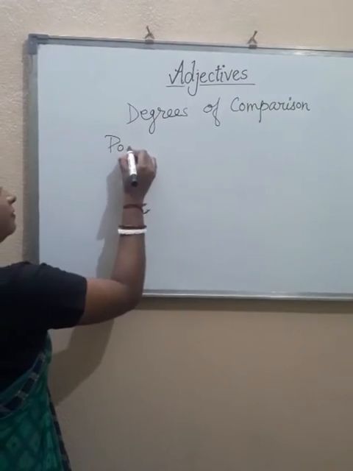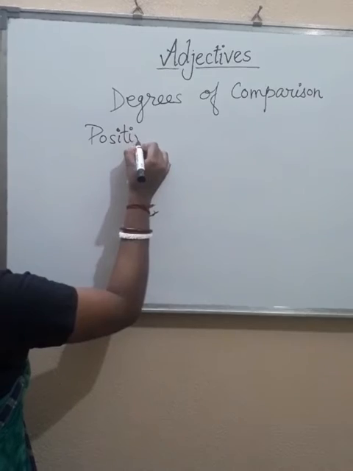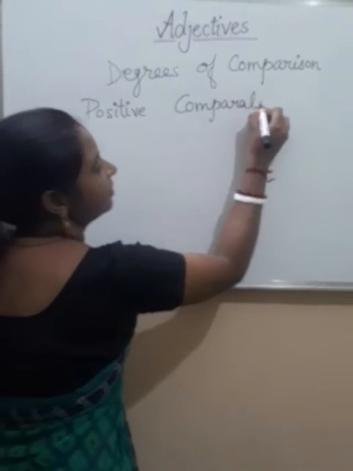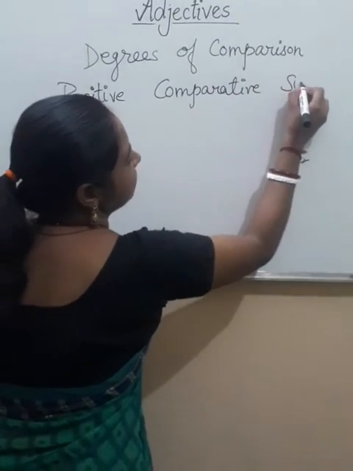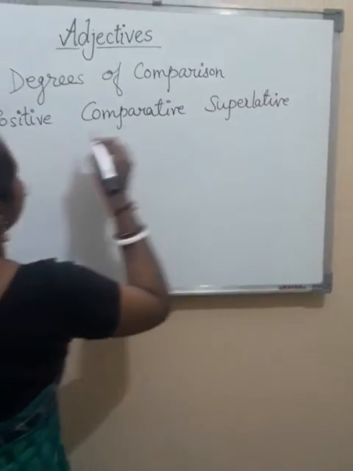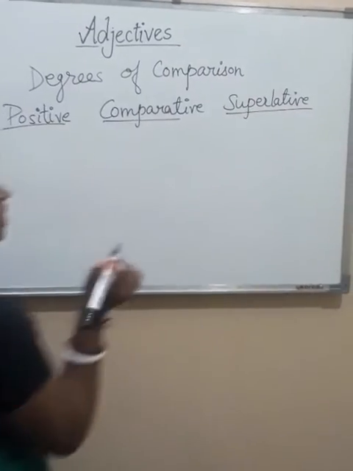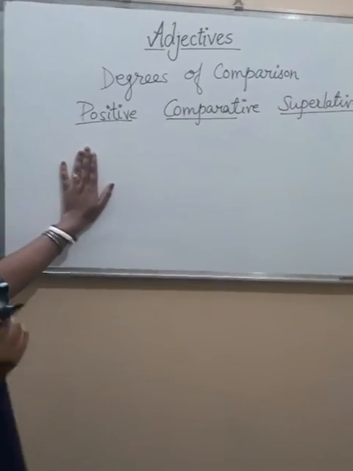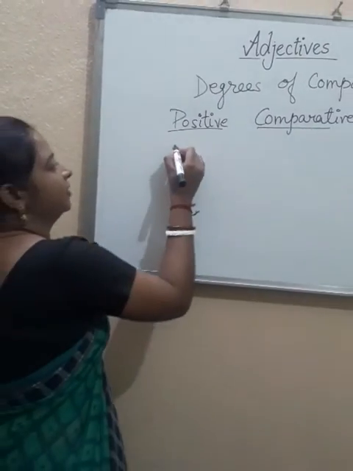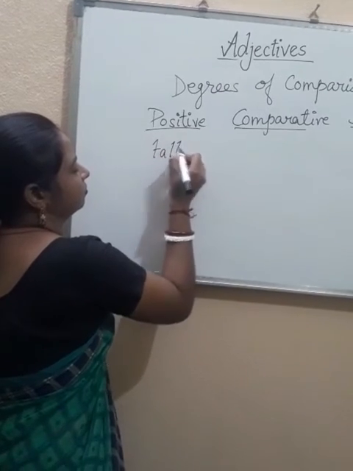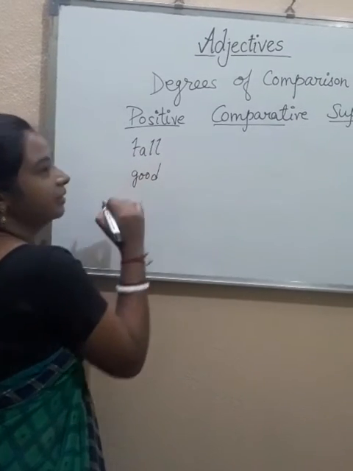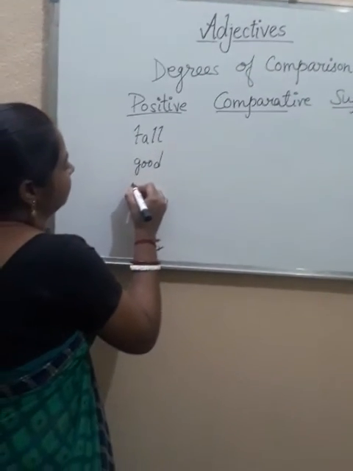First one is positive. Second one is comparative. And the third one is superlative. Now have a look. In a positive degree, I am going to write some words which are adjectives. Okay. Like tall. Next, good. Next, beautiful.